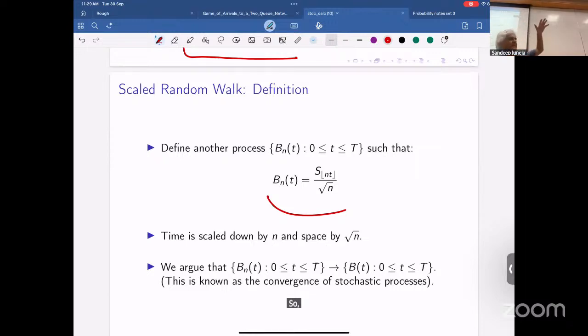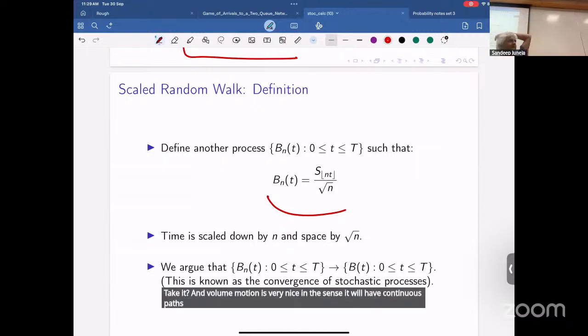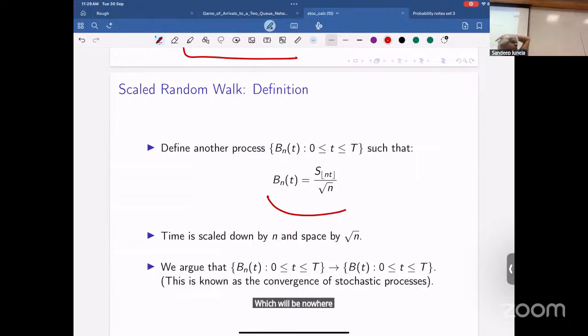So now you can imagine this, right? You can almost imagine a limiting process will exist. That limiting object turns out to be Brownian motion. And Brownian motion is very nice in the sense that it has continuous paths everywhere, which are nowhere differentiable. On a set of probability 1, all your continuous paths are nowhere differentiable. So you can't draw them, for example. Have you seen this kind of continuity, where functions are continuous but not differentiable anywhere?